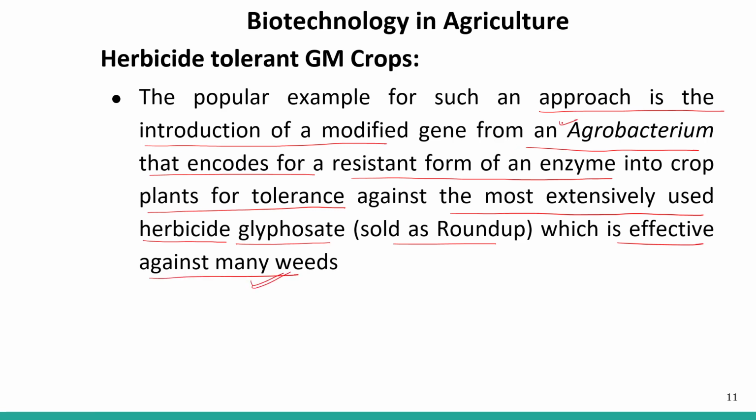So a modified gene from an agrobacterium is taken out and incorporated into the crop plants so that they can tolerate the most extensively used herbicide, that is glyphosate.